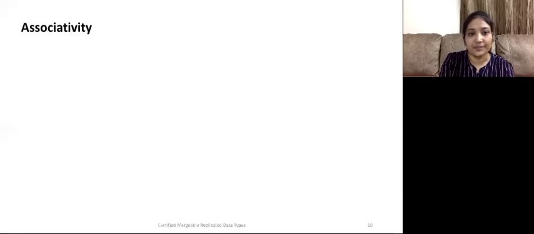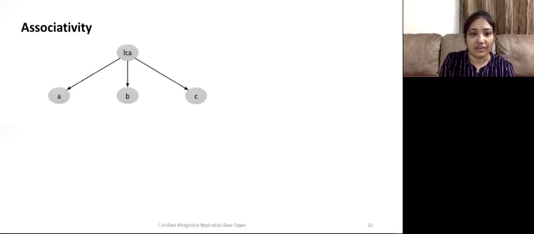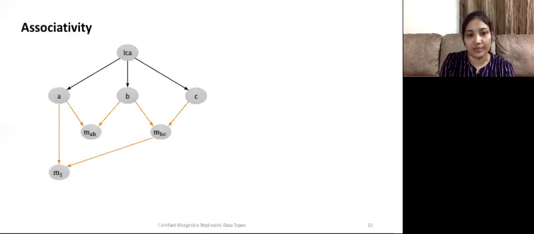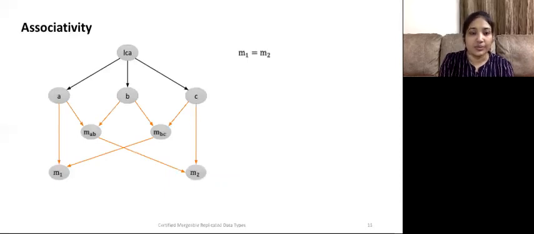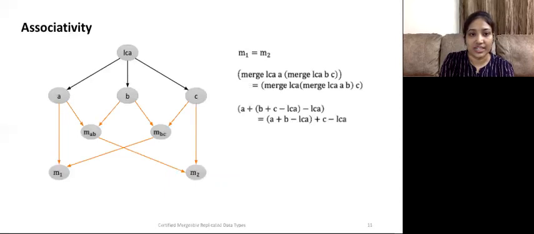For associativity, let us consider that there are three replicas A, B, and C, and they have a common LCA. On merging A and B, we get MAB. On merging B and C, we get MBC. Now, when MBC is merged with A, we get M1, and when MAB is merged with C, we get M2. Here, we want to prove that merging A and B with C is equal to merging B and C with A. We apply the three-way merge function on this equation, we expand it, and with some simplification, we are able to prove that the left-hand side is equal to the right-hand side.